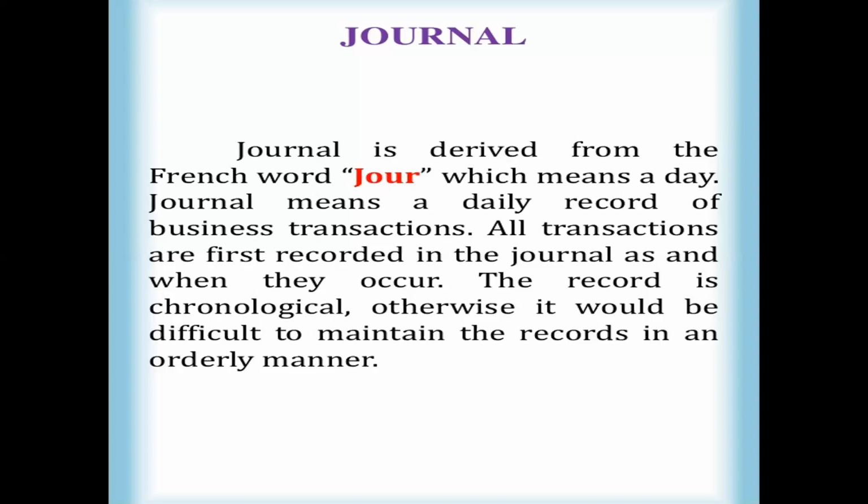That means every day in the organization, we enter all the transactions. Every transaction we do in the company every day, we record on a chronological order basis. Then only you can see the total expenses of the company today, the total incomes, and whatever we received and our expenditure. You can estimate based on all these transaction entries in the book.